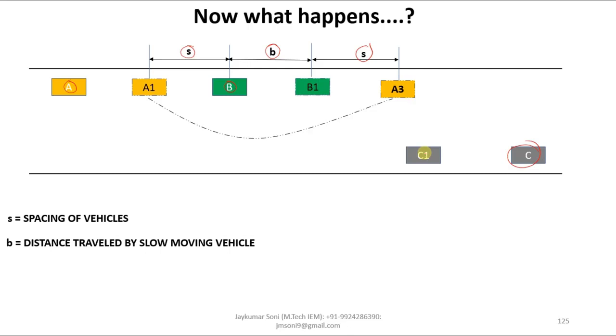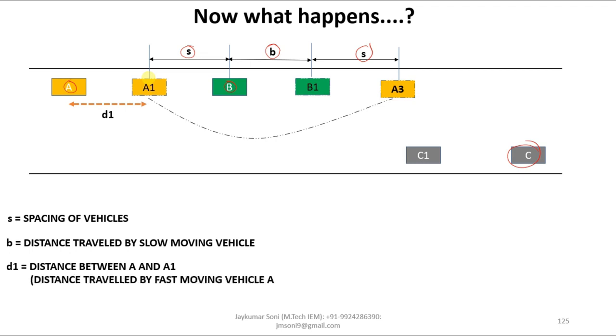Now the distance from A to A1 is called D1, and this D1 means the distance between A and A1, which can also be explained as the distance traveled by the fast moving vehicle A during reaction time small t. Now the distance between A1 and A3 is called D2.